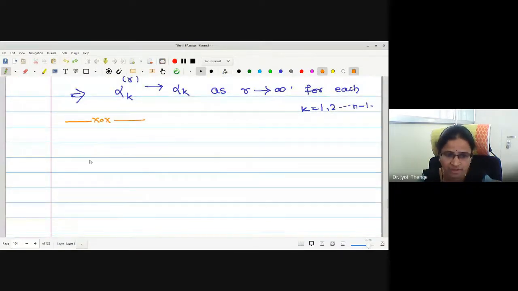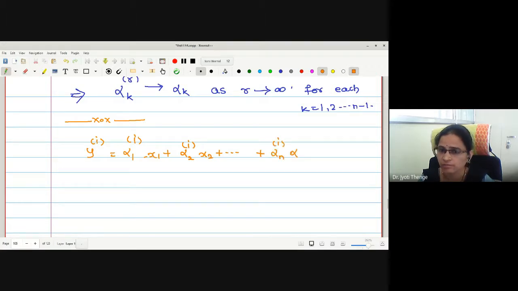Let me write what is yr. We have for yi now: alpha 1i x1, alpha 2i x2, and so on, alpha n minus 1 i xn minus 1. Now we have written each of these sequences converges to alpha 1, alpha 2, up to alpha n minus 1.